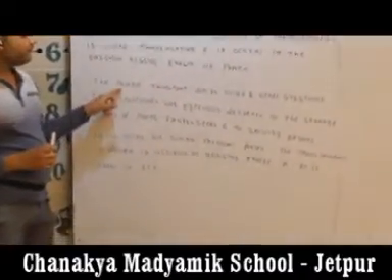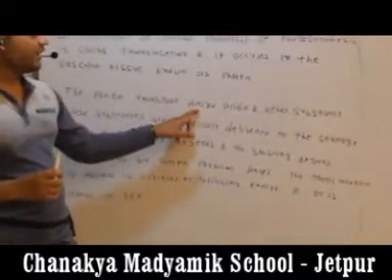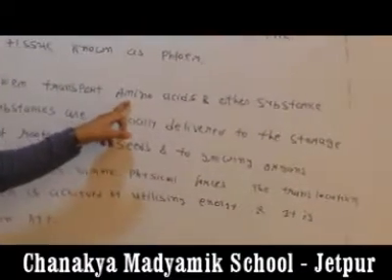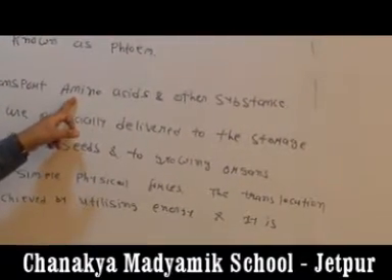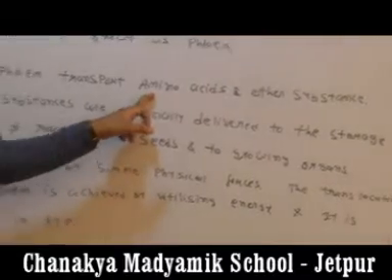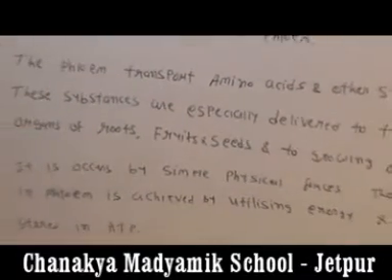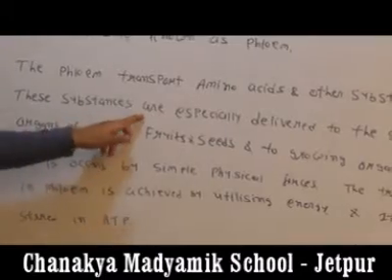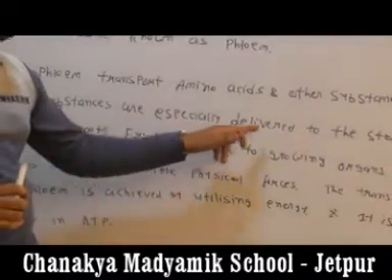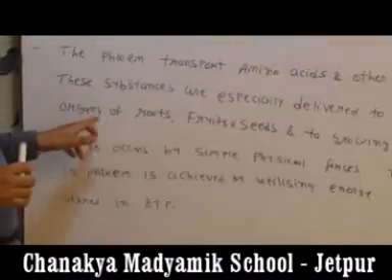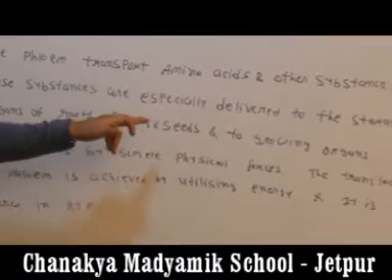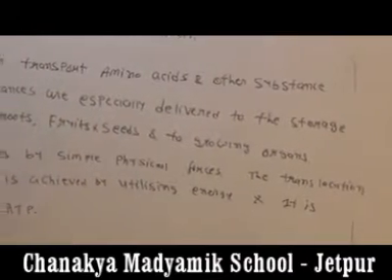The phloem transports amino acids and other substances like proteins and digestive enzymes. These substances are especially delivered to the storage organs of roots, fruits, seeds and to growing organs.